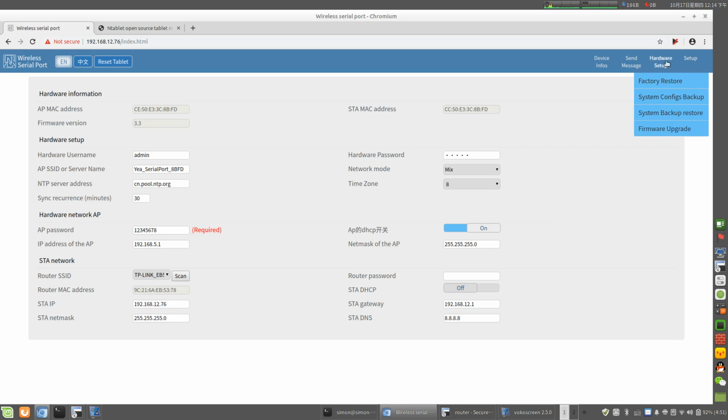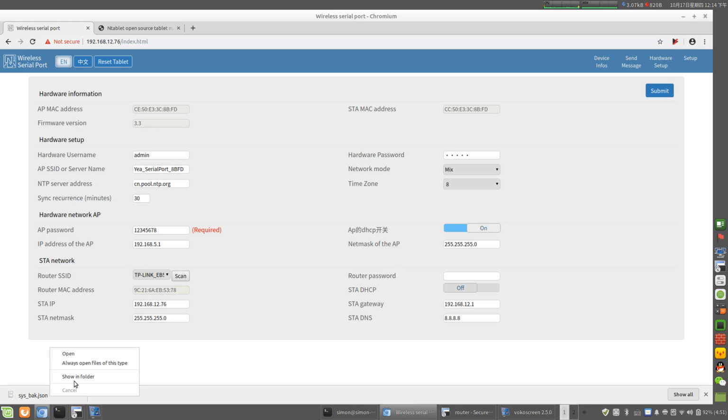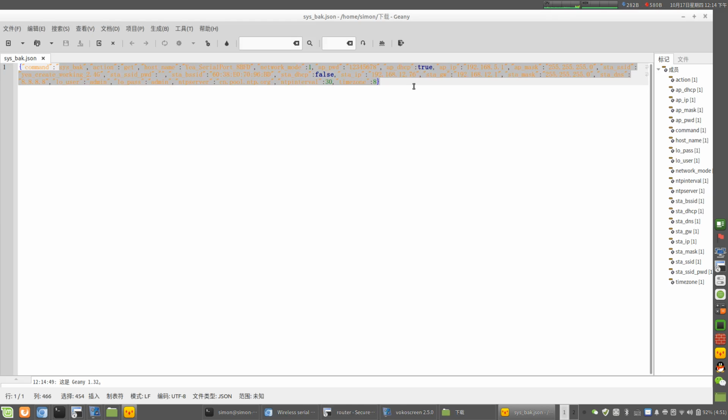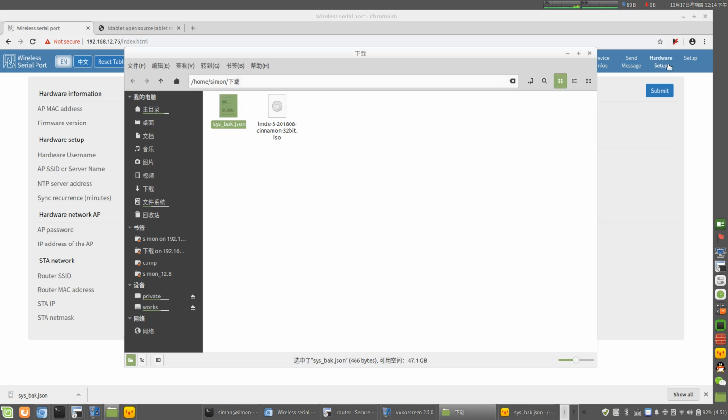Okay, and the setup menu. Factory restore will clean all setup, including the network setup. Okay, mainly the network setup and system config backup. You can try. This is the configuration of this device. Okay.